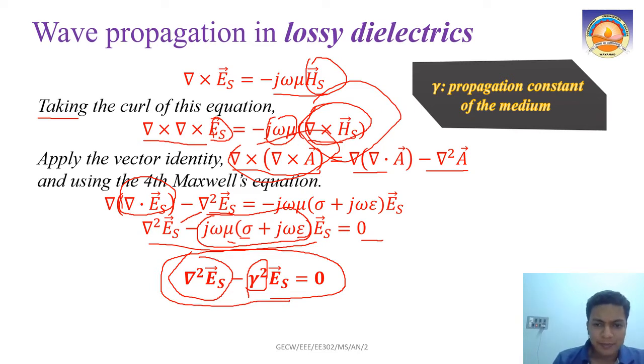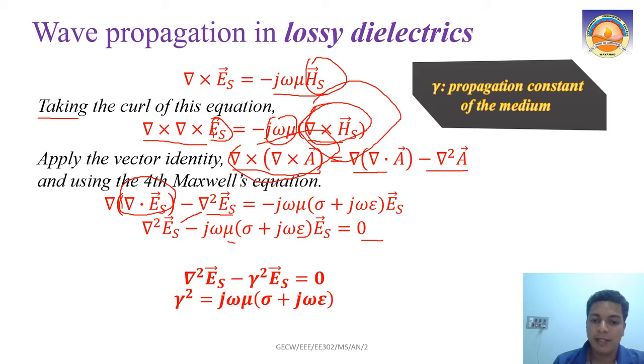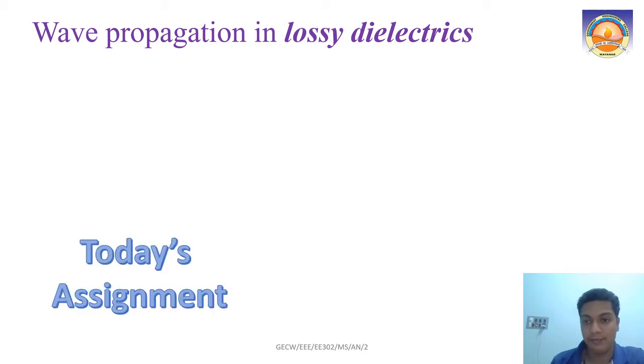So now this gamma is what we call gamma square. Gamma square is j omega mu into (sigma plus j omega epsilon). This is what gamma square is, as evident from here. So that we call the propagation constant of the medium. That is what we call the propagation constant.